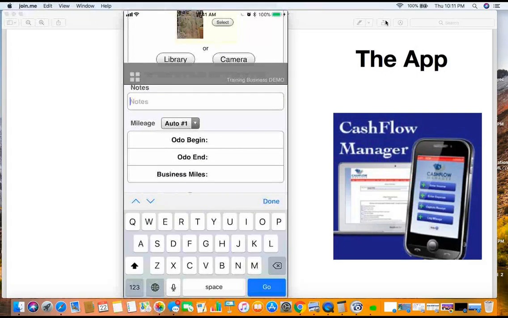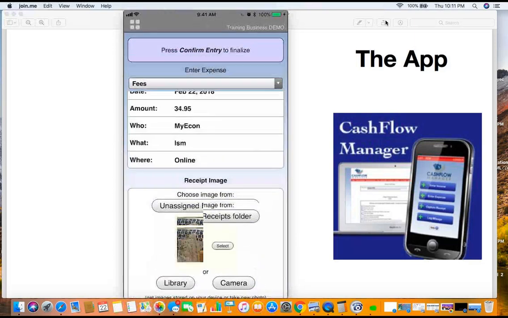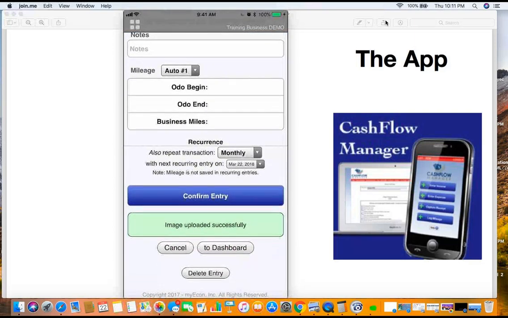All right, now we'll go ahead and save entry, and very important, you must confirm each and every entry you put in here, okay? They want to make sure the stuff is right.